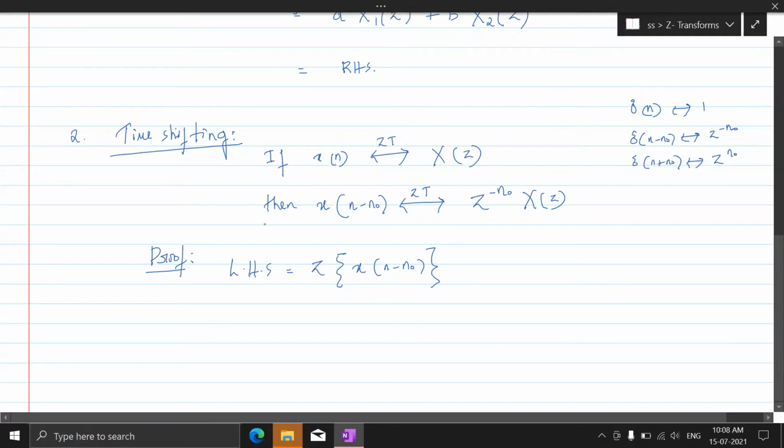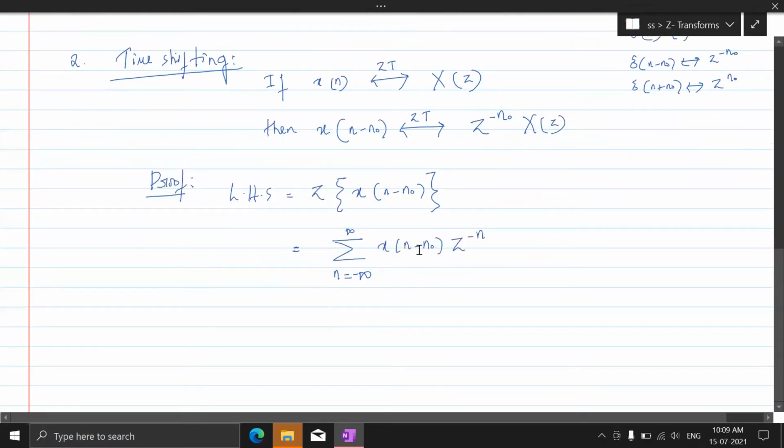Understand? Now, according to the equation of Z transform, this can be written as summation n ranging from minus infinity to plus infinity x of n minus n naught into z to the power minus n. Okay, now let's substitute this n minus n naught as m and let's see what happens.